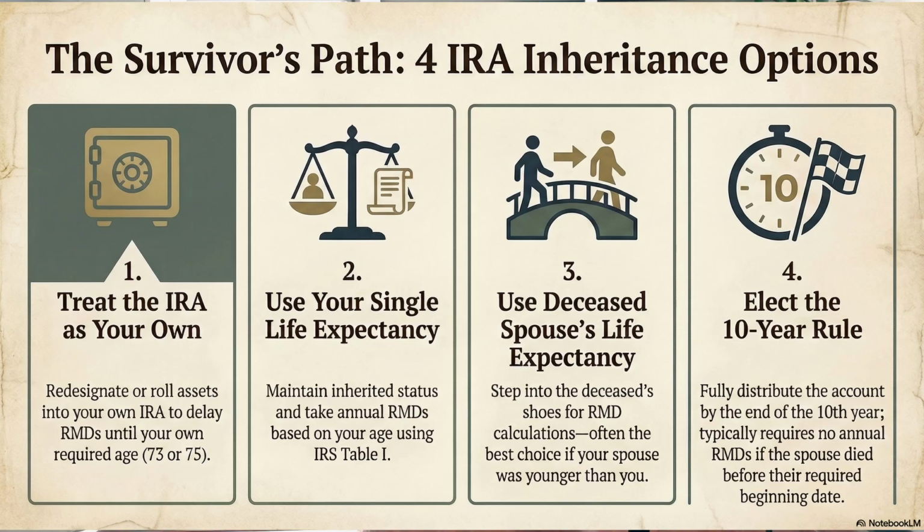Number one, treat the IRA as your own. You can redesignate or roll over the inherited IRA into your own IRA. This allows you to delay RMDs until you reach your own RMD age, which could be age 73 or 75 depending on your birth year. You can also make new contributions and name your own beneficiaries. This is often the best choice if you're younger than the deceased, as it maximizes tax-deferred growth.